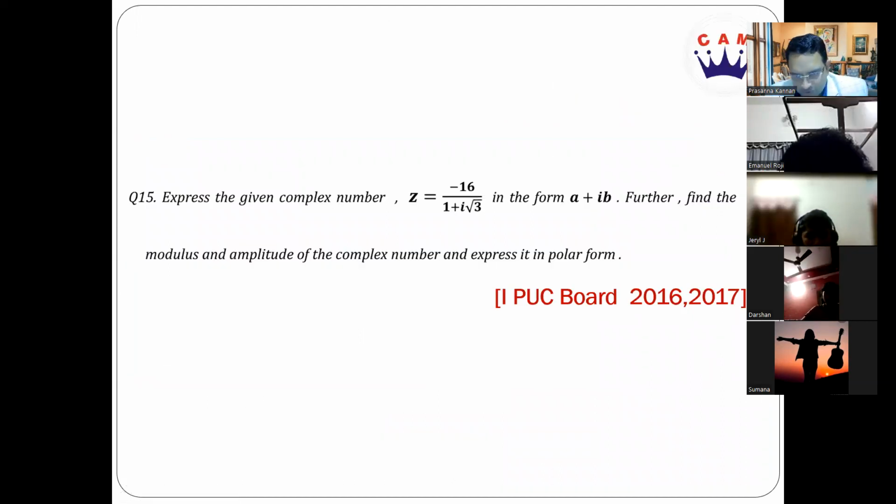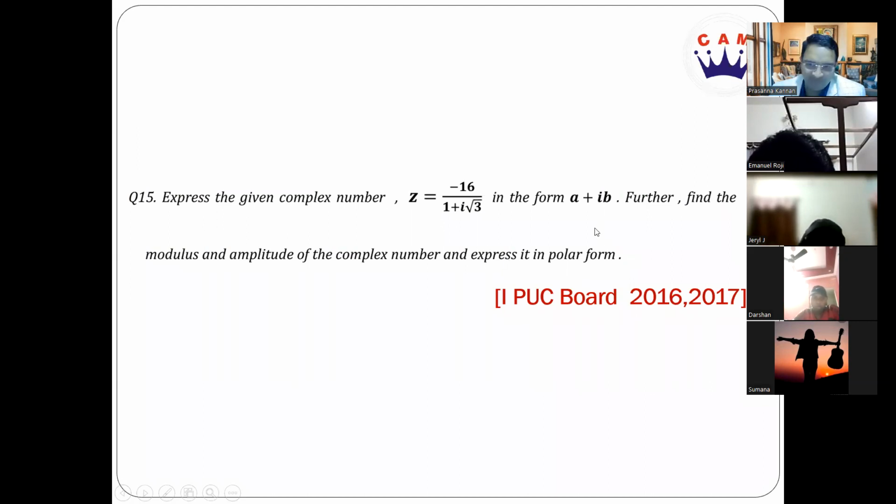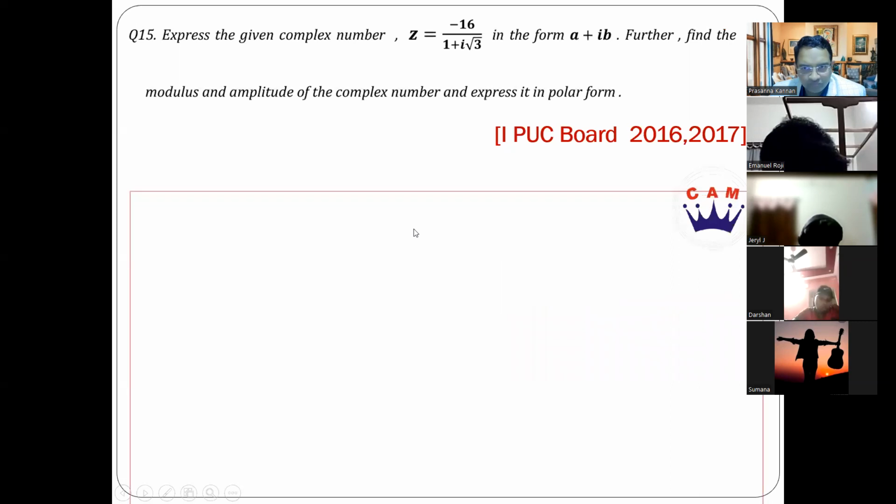This we have asked in the first PUC board exam in the year 2016 and also in 17. Express the given complex number z is equal to minus 16 divided by 1 plus i root 3 in the form a plus ib. First step. Then find the modulus and amplitude of the complex number and express it in polar form. First converting it into the form a plus ib carries 1 mark. Finding the modulus and amplitude and expressing in polar form constitutes 2 marks.